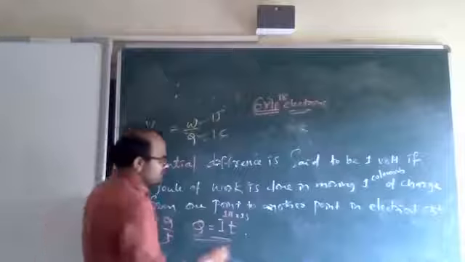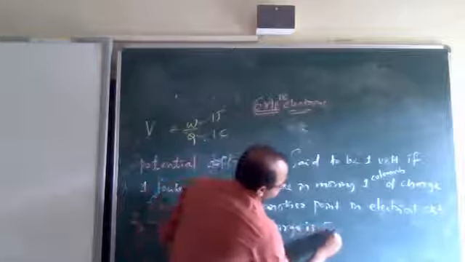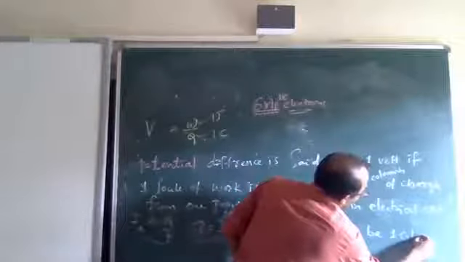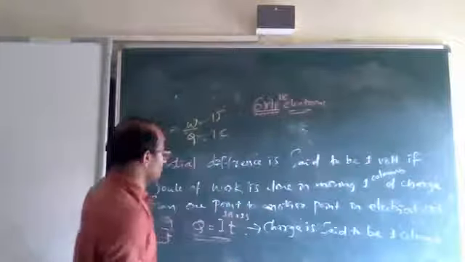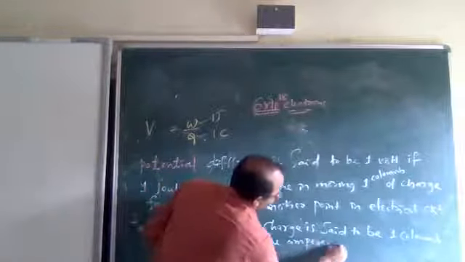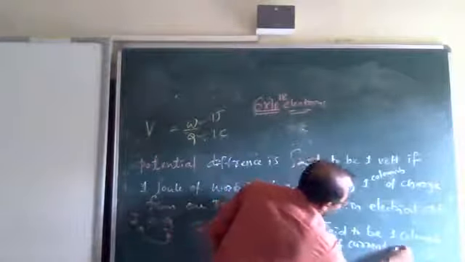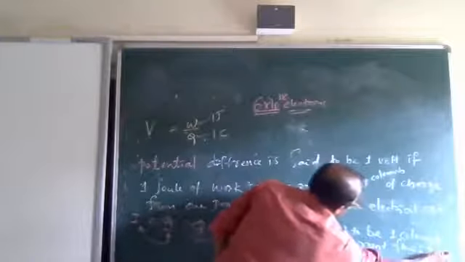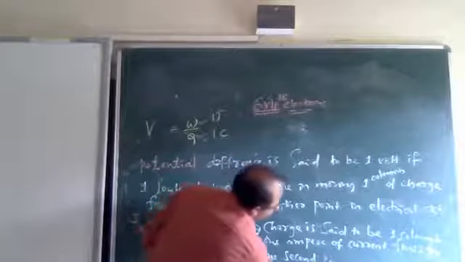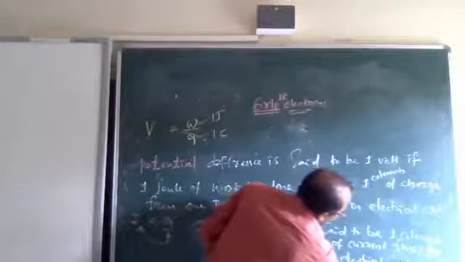Okay, this is very easy. I will write here: charge is said to be 1 C, 1 C is nothing but 1 coulomb, if 1 ampere of current flows for 1 second in an electrical circuit.